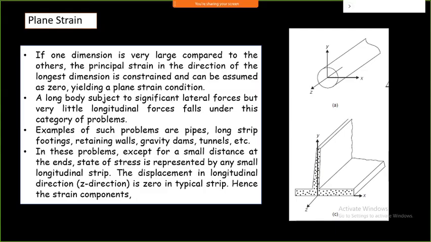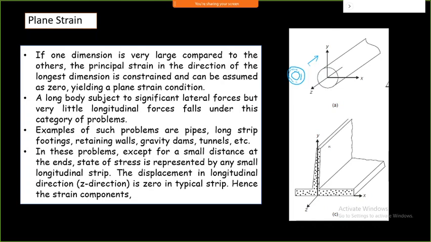So these are the typical example for a plane strain condition. If I have a cylinder having a long length, I need to consider only a plane of that particular cylinder having a certain thickness. I can now analyze this. I need not worry about what is going to happen in the z direction. I will be only interested in x and y direction.